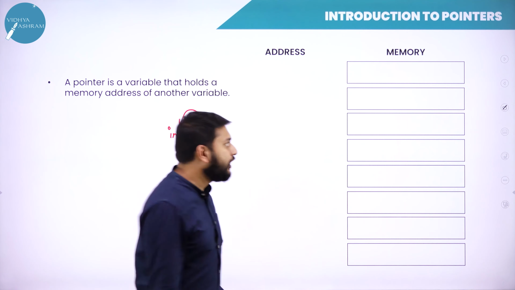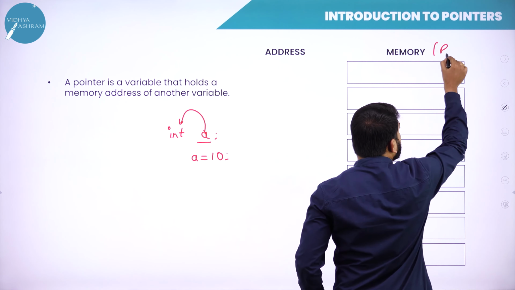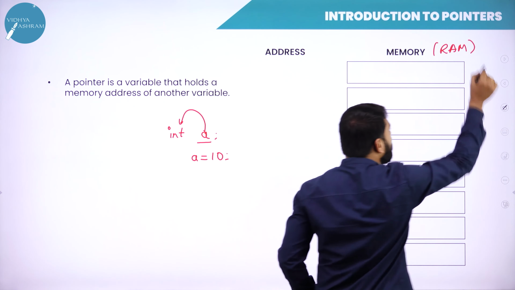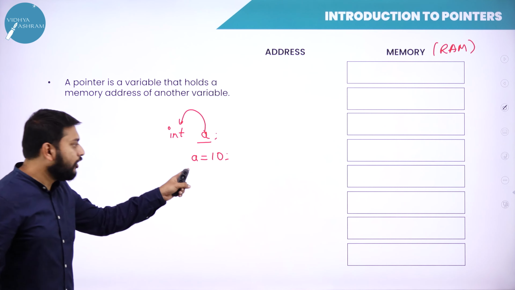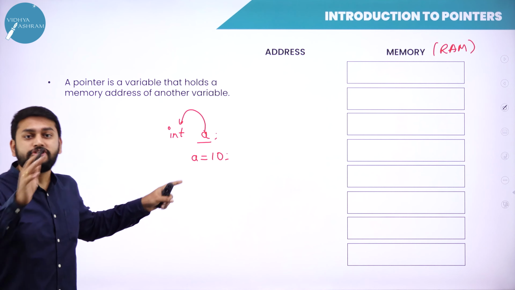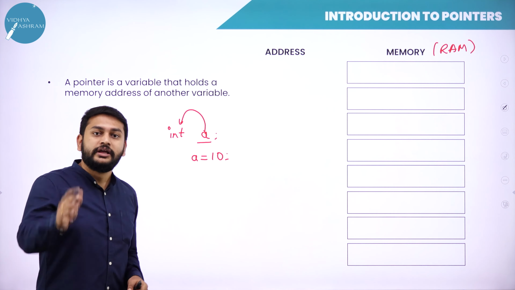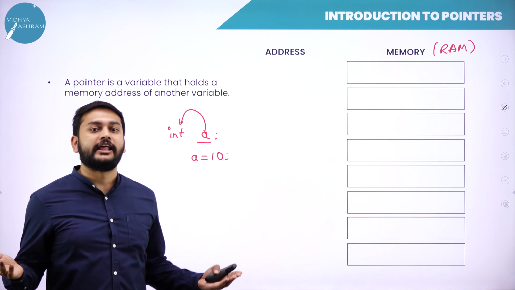What type of memory? Consider this as RAM. The memory will be allocated for this variable. How much memory will be allocated? It depends on the data type that you are using.